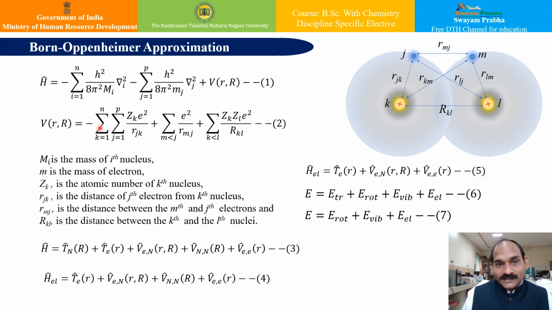The term which is associated with both the electronic and nuclear part prevents us from separating the expression into the electronic and nuclear parts separately. That is our problem.